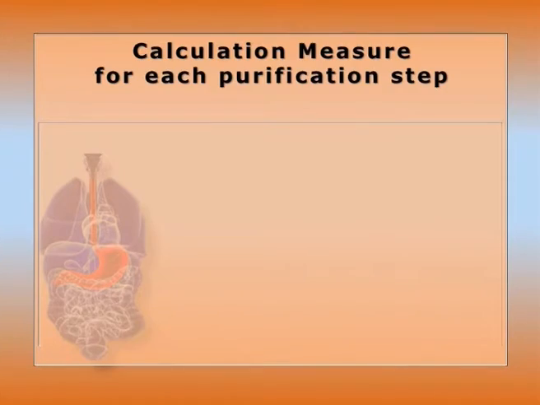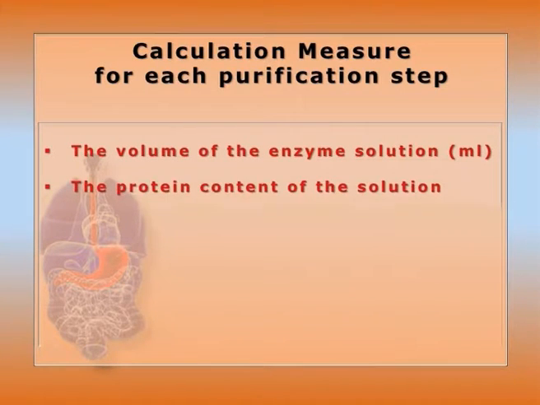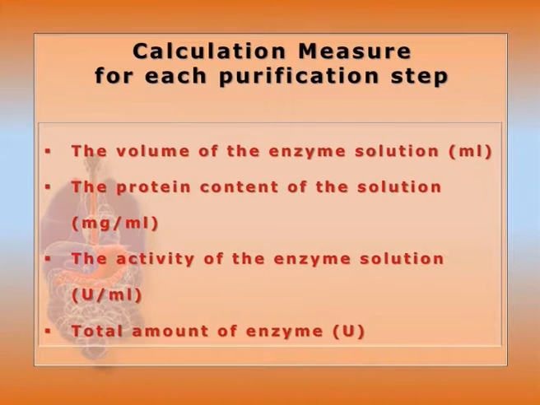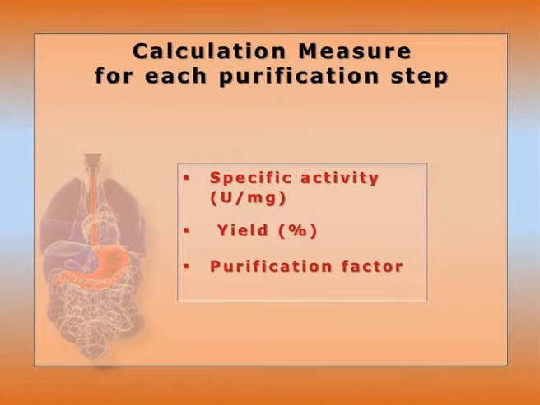Calculation: measurements should be done after each purification step. So what are the measurement criteria? The volume of the enzyme solution in ml, the protein content of the solution in mg per ml, the activity of the enzyme in U per ml, the total amount of enzyme in U, and specific activity in U per mg. Yield in percentage is the total amount of enzyme after a purification step divided by the total amount of enzyme before that step. Purification factor is the specific activity of the enzyme after a purification step divided by the specific activity before that step.